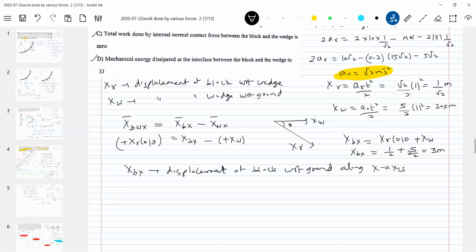Similarly, we'll write xby, displacement of block with respect to ground along y-axis. Is the wedge moving along y-axis? No. So therefore, what is xby? You can write it directly as xr sin theta only, because the wedge is not moving along y-axis. We know the xr value, 1 by root 2, sin theta is 1 by root 2. Total will be 1 by 2 meter.